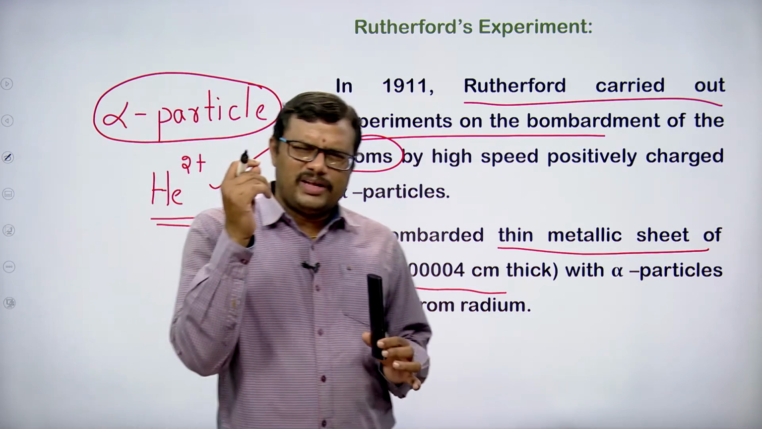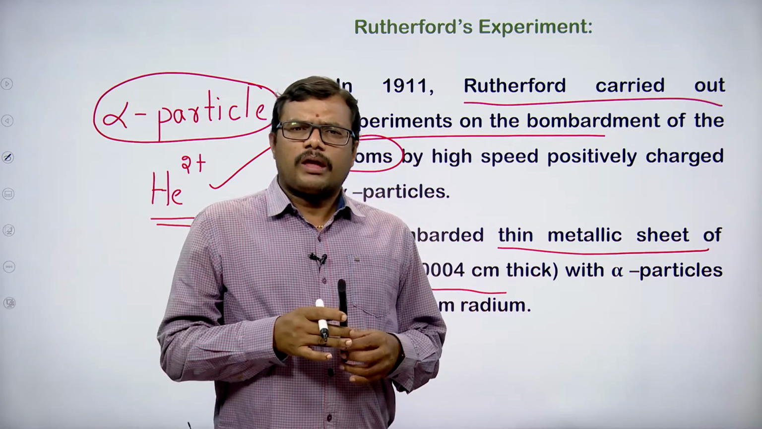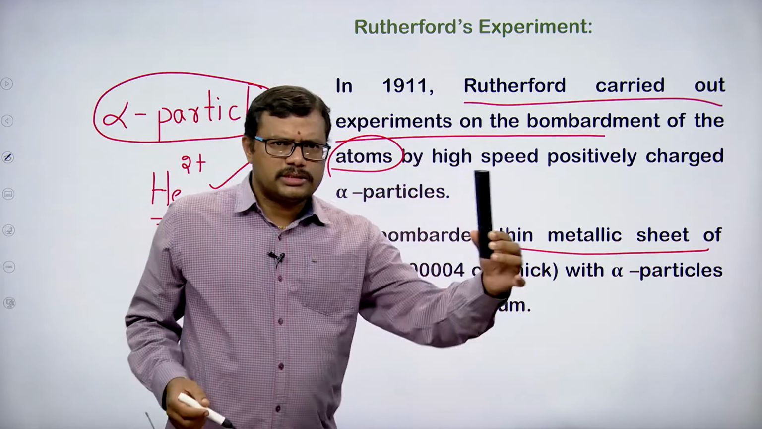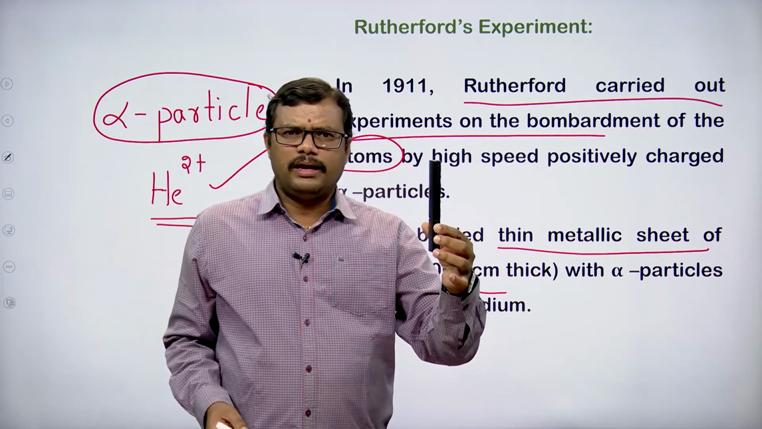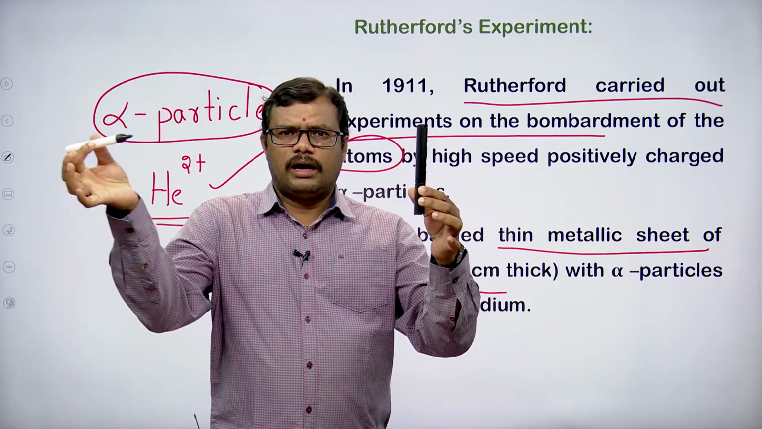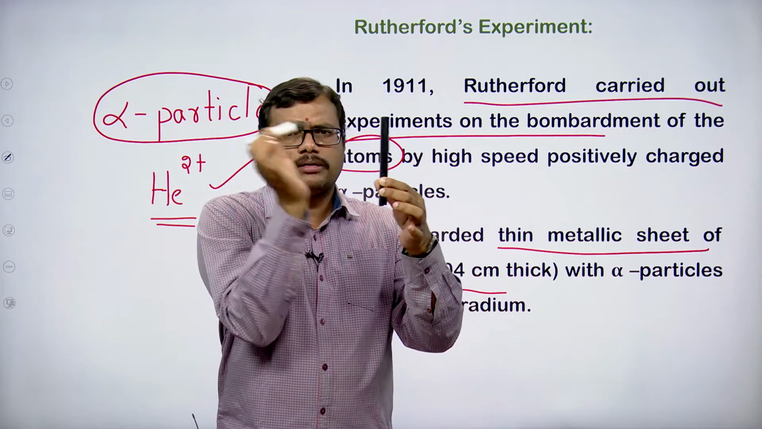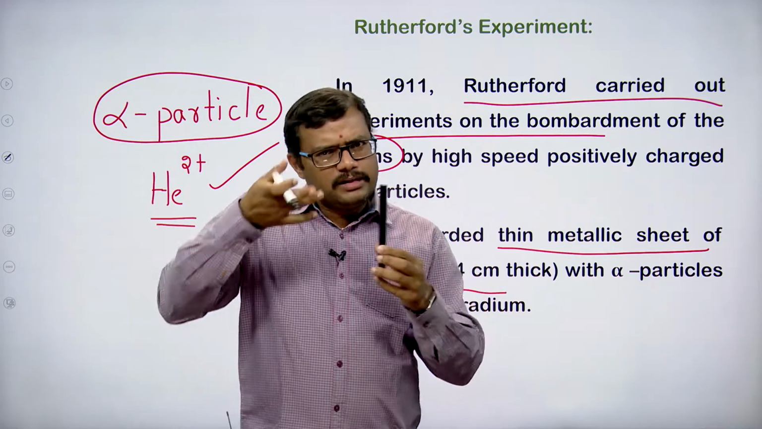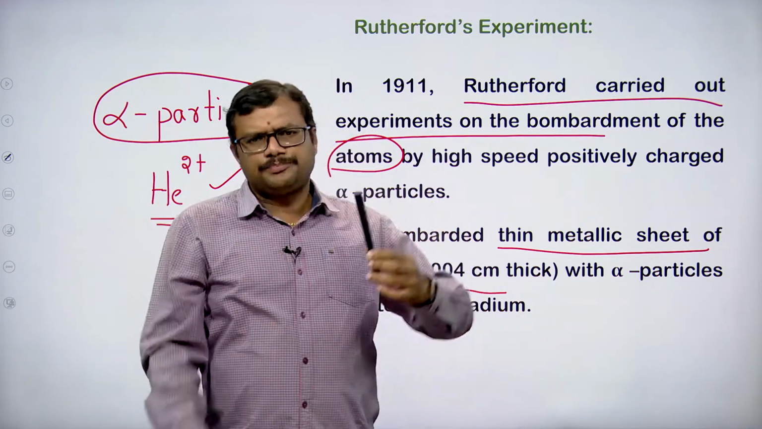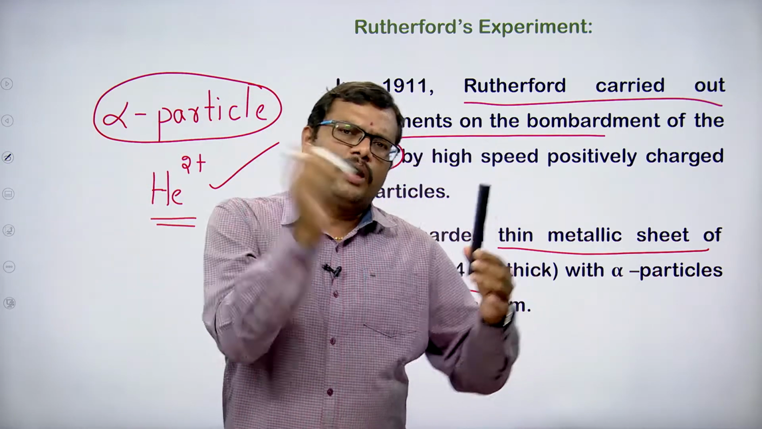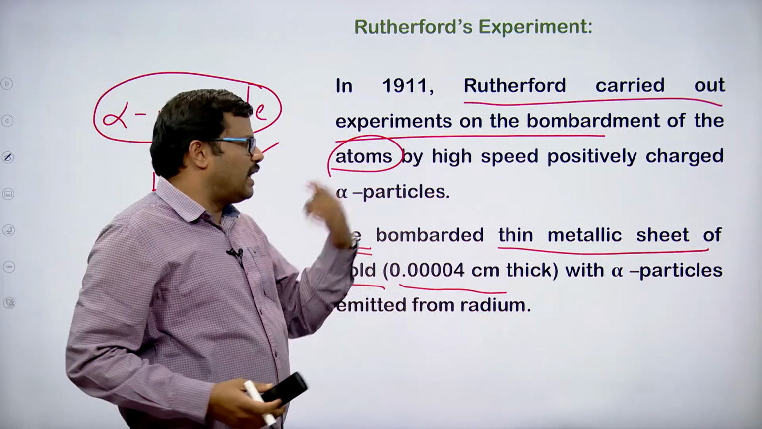That very thin foil of gold is what he has chosen for the experiment, and on this thin gold foil he made the alpha particles hit. He made the alpha particles bombard. Bombard means he has fired these alpha particles onto this gold foil. So the alpha particles are coming and hitting the gold foil. That is how he has carried out the experiment.